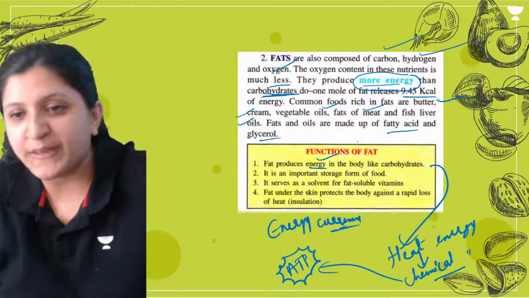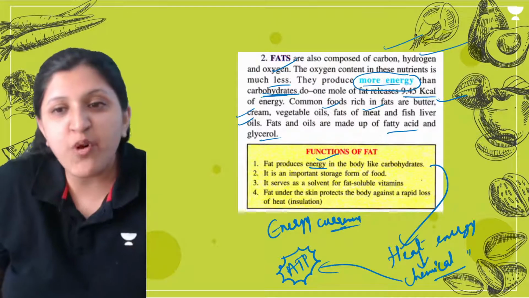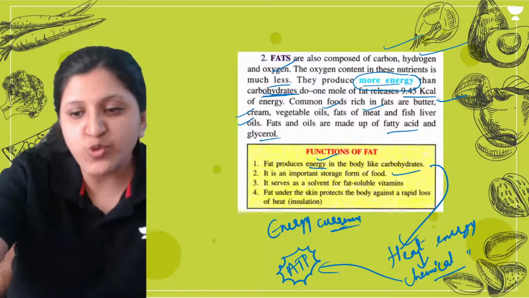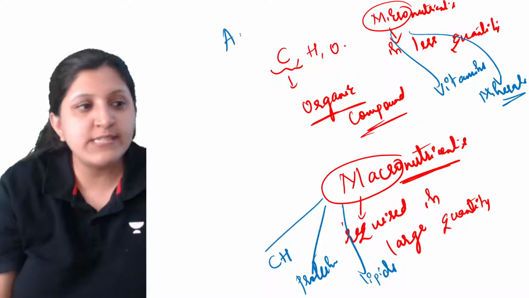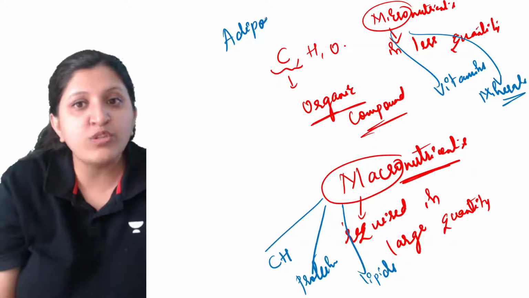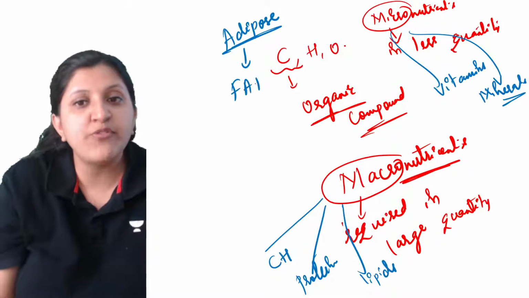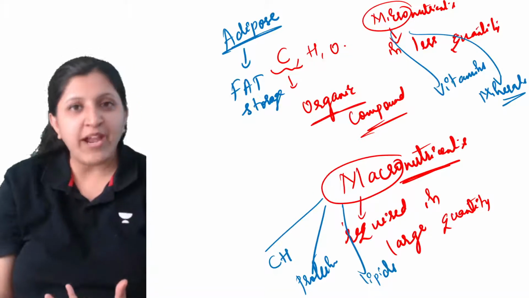So, clear? All right, it is an important storage form of food. Your adipose tissue, which you have already studied among the tissues in your body, is responsible for fat storage. We are all getting fat, right?